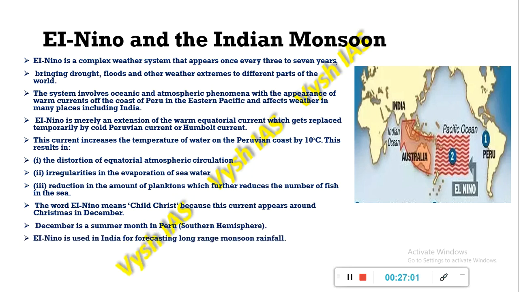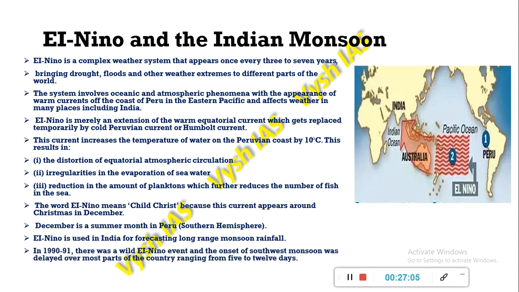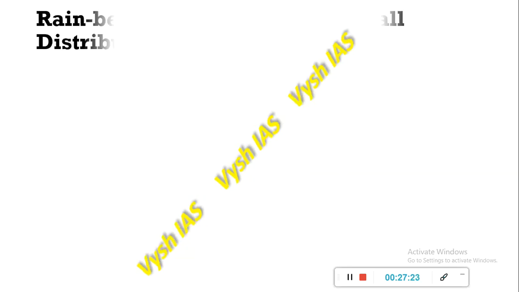Also, El Nino is used in India for forecasting long range monsoon rainfall. It is believed that in 1990-91 there was a wild El Nino event, and because of this it delayed the onset of the southwest monsoon over many parts of the country from 5 to 12 days.